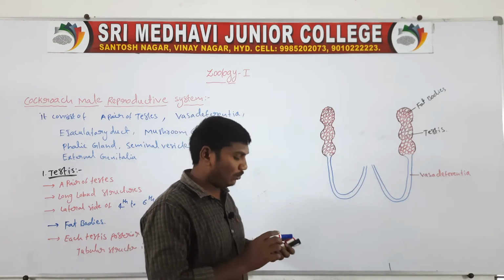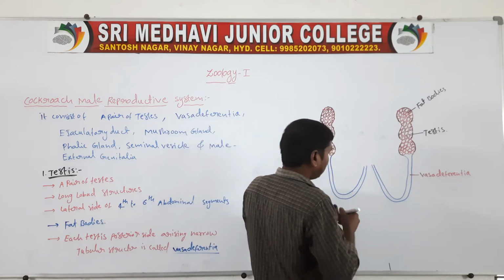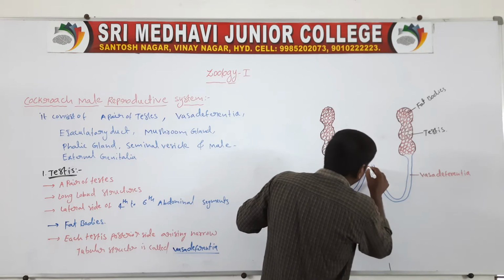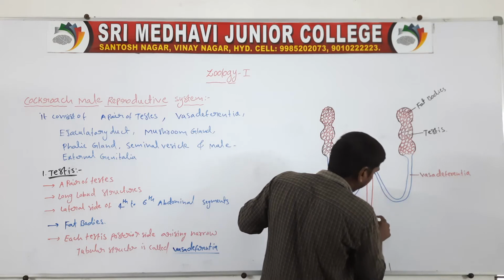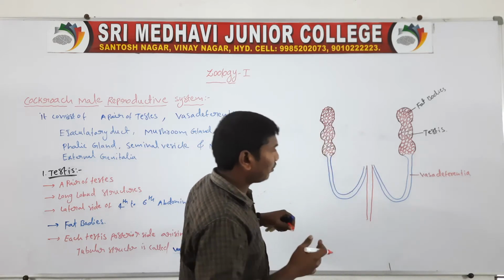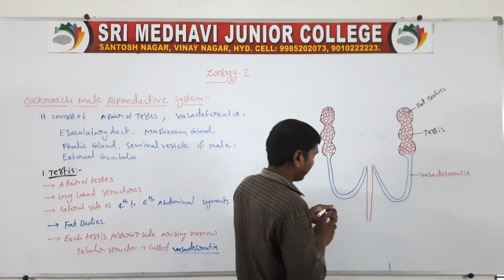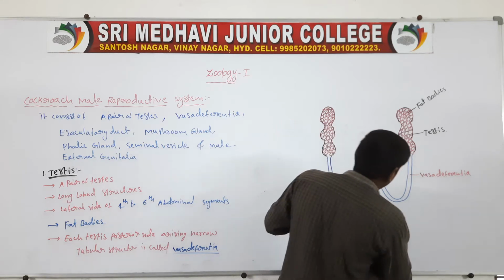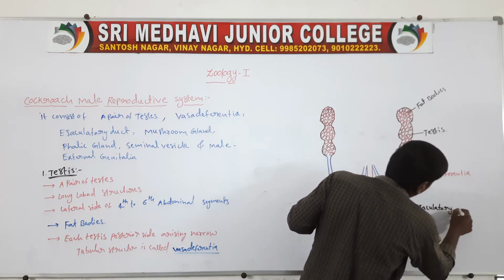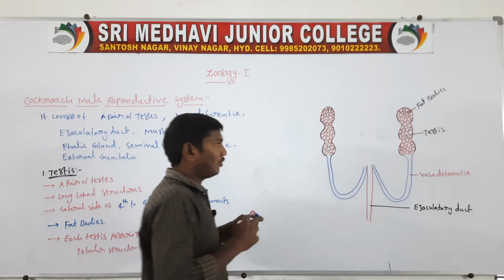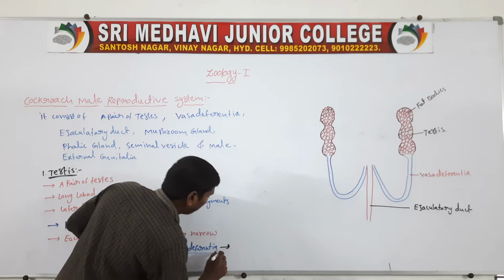These two tubules, the two vasa deferentia, open into the ejaculatory duct.